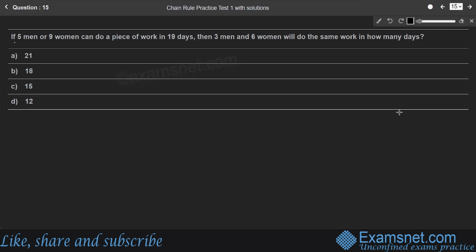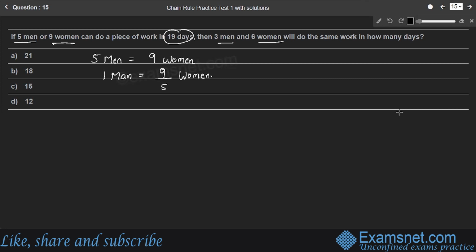Question number 15. If 5 men or 9 women can do a piece of work in 19 days, then 3 men and 6 women will do the same work in how many days? So here, 5 men or 9 women can do a piece of work in 19 days. So we can consider 5 men is equal to 9 women. So efficiency of 5 men is equal to efficiency of 9 women. Therefore, we can write 1 man is equal to 9 by 5 women. Right? If 5 men is equal to 9 women, 1 man is equal to 9 by 5 women.